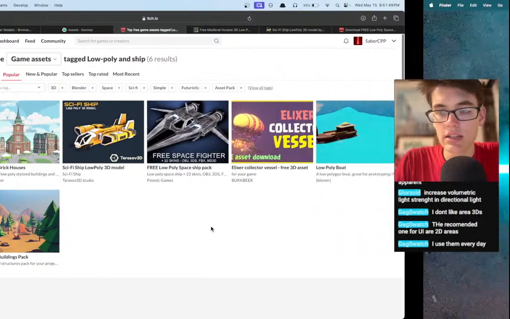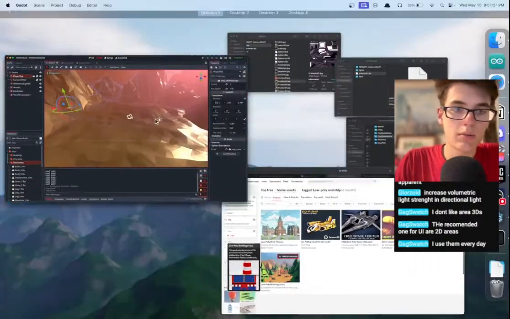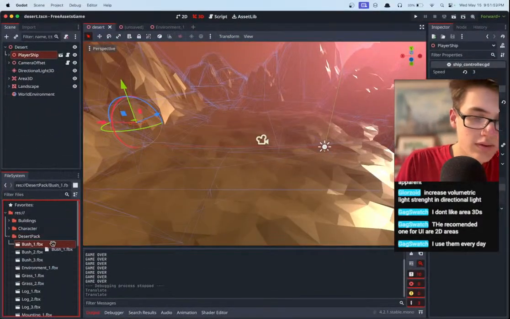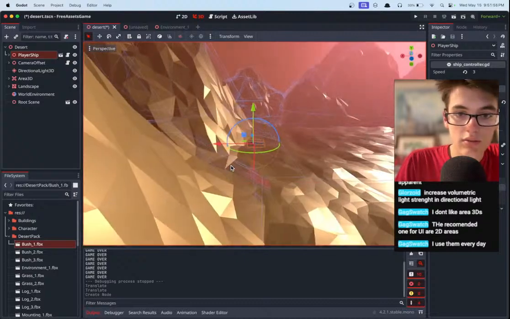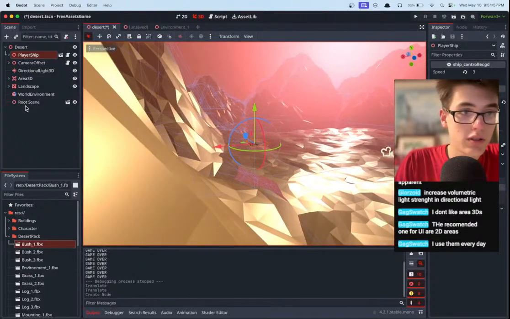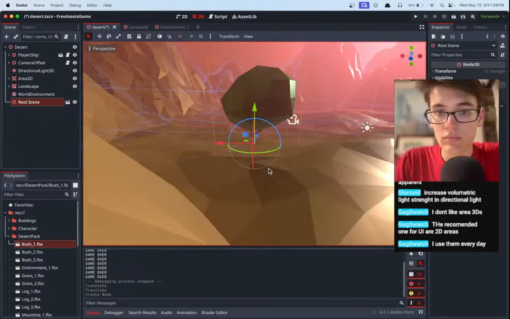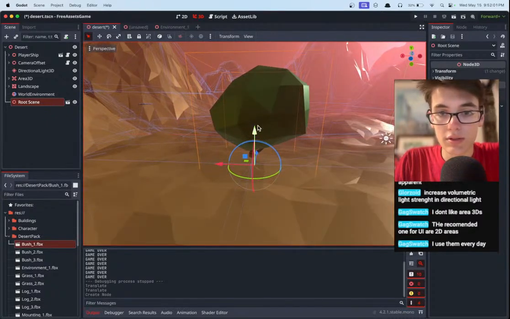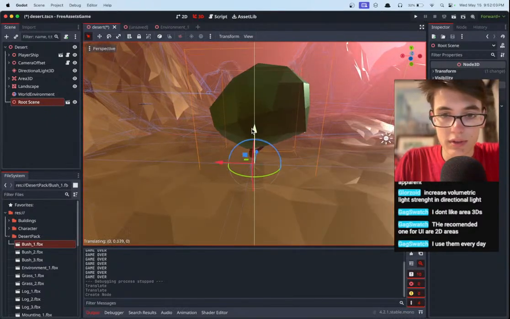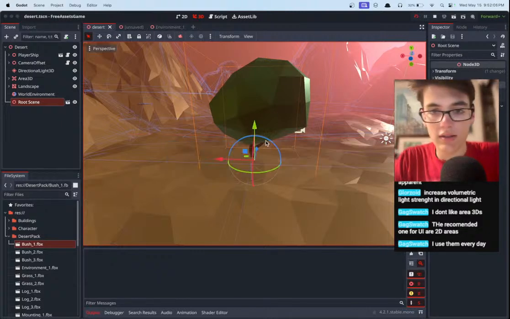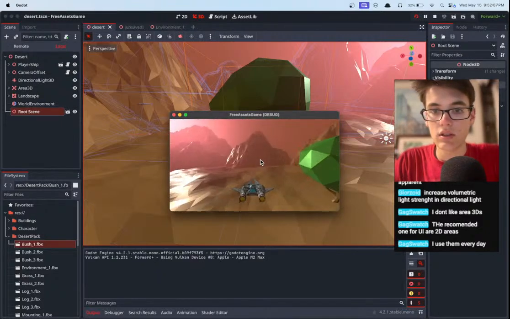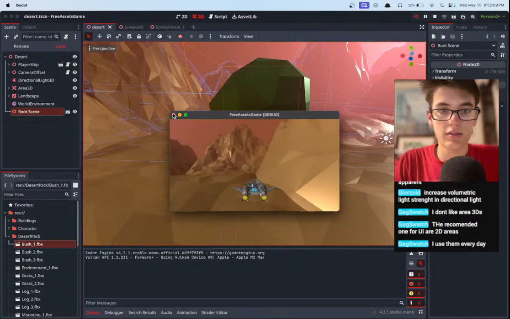Oh, and I think we have some imported anyway. We have like some trees and stuff. Hang on. There's like some bushes. Wow, that's a very, very low poly bush. Hang on. More of a tree, really, too. Also, I don't think it fits the vibe very well. Hang on, let's play and see it in game. Yeah, that doesn't make any sense at all.